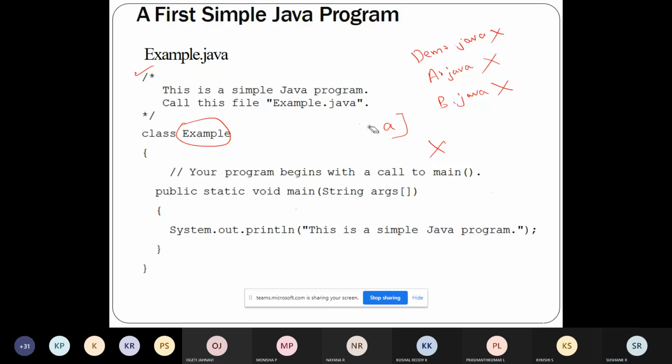So that is the first thing. In Java, remember the main function. Wherever the main function is there, that class name should be your program name.